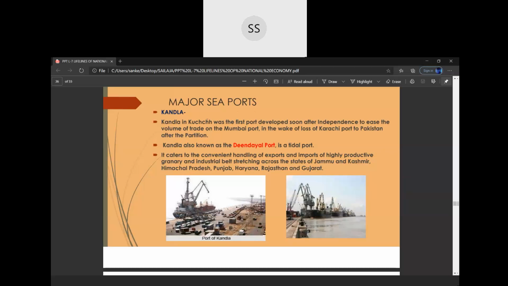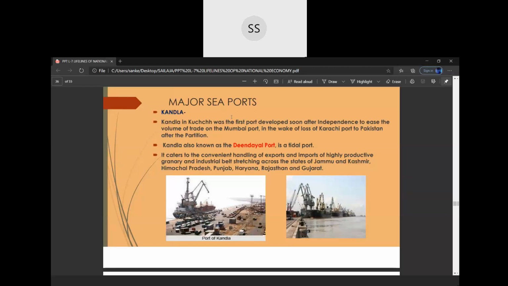We are going to do the major seaports. There are seaports on both the coasts of our country, which we call the West Coast as well as the East Coast ports. So we are starting with the West Coast ports first of all. The first port we are going to do is your Kandla port.